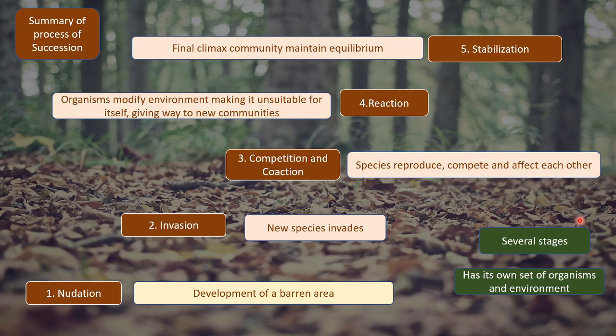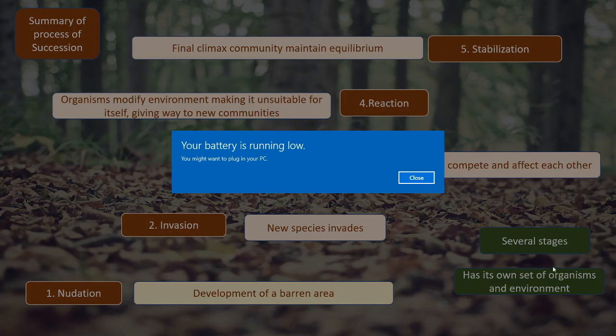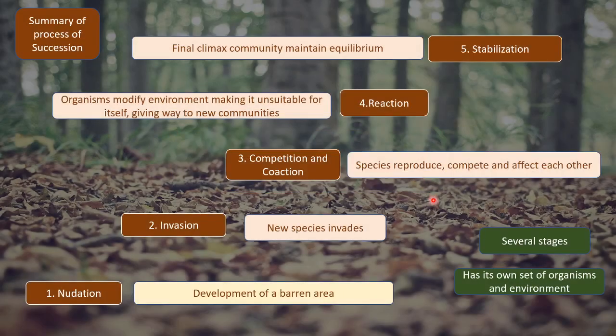Just keep in mind these two points right now, because in the next lecture you will get a better understanding about what are sere, what are seral communities, what are these seral stages that we are talking about, and what are the set of organisms and environment that these seral stages constitute. Right, so for now just remember that this process has several stages, and all of these stages have their own environment and organisms.